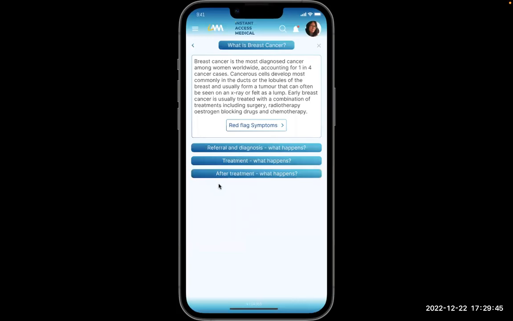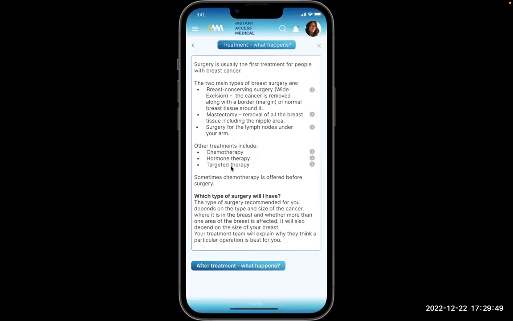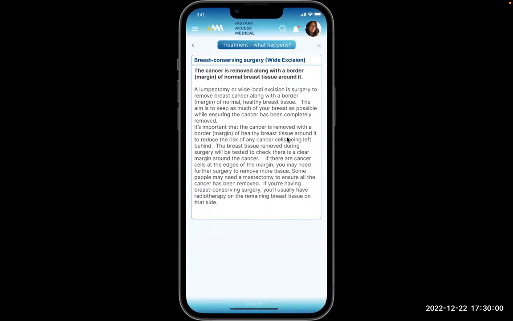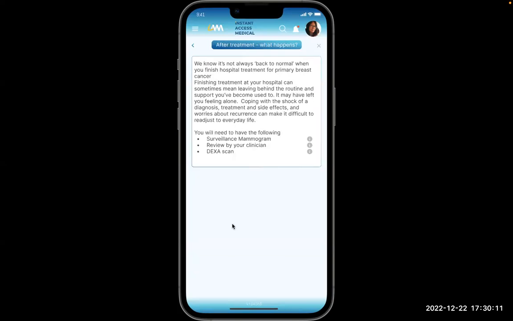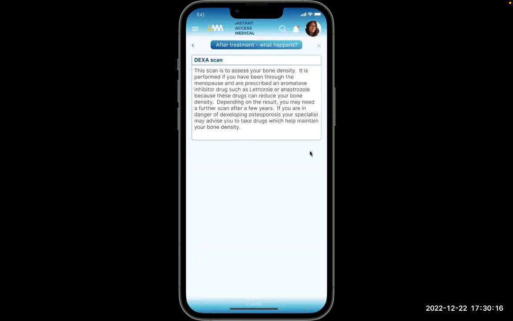If the patient is subsequently diagnosed with cancer, the section on treatment guides the patient through the different treatments available for breast cancer. Once again, the patient can select a short description of each, for example, breast conserving surgery, as opposed to mastectomy. Once the patient's treatment is complete, the patient can see in the app what their regular follow-up should include, again, with explanation of the medical terms, for example, DEXA scan.